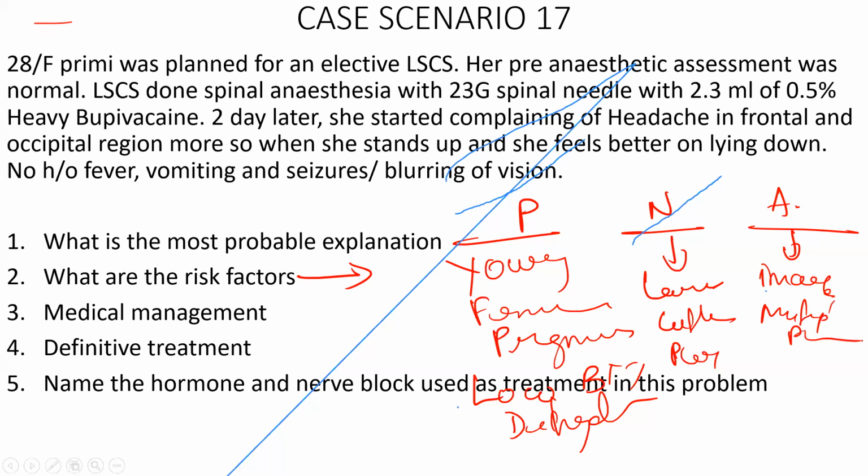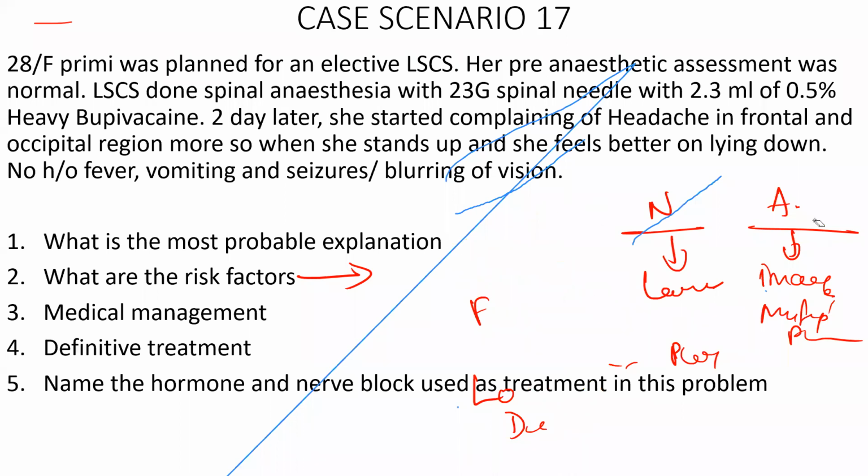So, young female, pregnant patients, low BMI and dehydration. Needle factors are large bore needles, cutting-type needles, and perpendicular orientation of the bevel, because that is going to cut the fibers. And lastly, from the anesthesia factors, inexperience and multiple punctures.